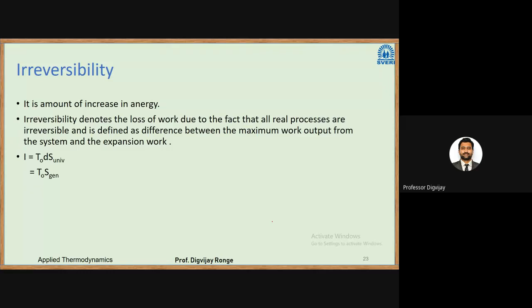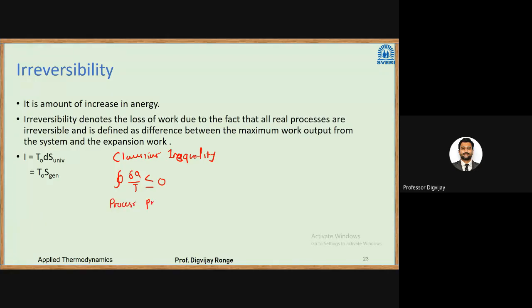It is defined as the difference between the maximum work output from the system and the actual work. I is generally denoted as T delta S of universe, which is T times S generation. We have seen the Clausius inequality in basic laws: the cyclic integral of dou Q by T is always less than or equal to 0. It is equal to 0 for reversible processes and less than 0 for irreversible processes. This is for cyclic processes.